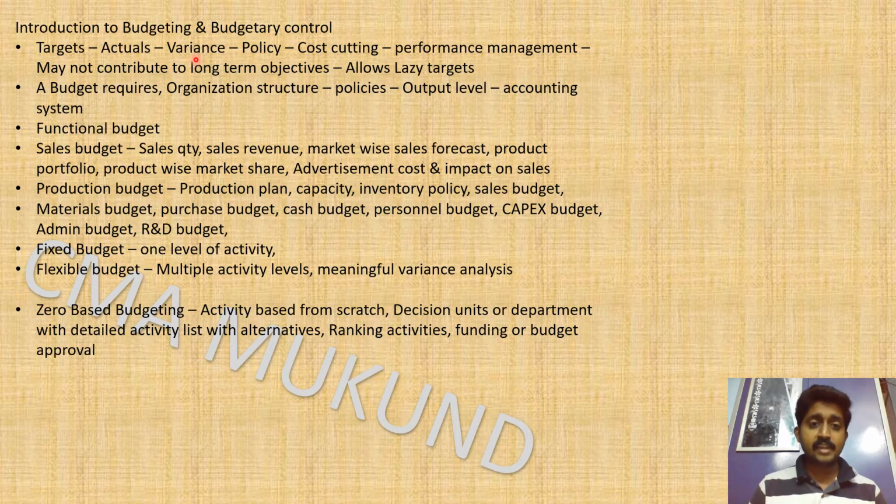So variance analysis is nothing but what has gone wrong, what has gone right, what are some controllable variations that have taken place, what are some uncontrollable variances that have taken place. For example, the government is issuing a policy to increase the diesel price. That is not controllable by us, but it is going to show adverse variance in your variance analysis. And similarly, there may be some uncontrollable favorable variance also.